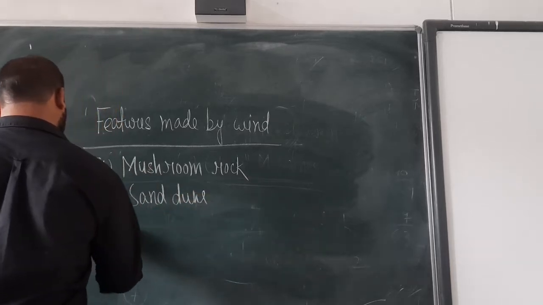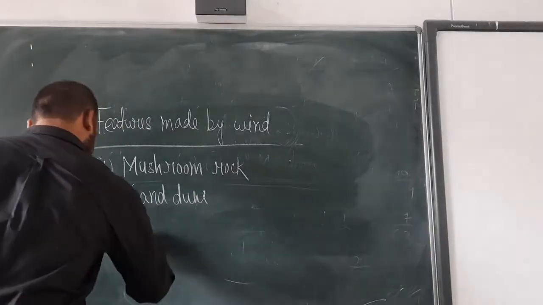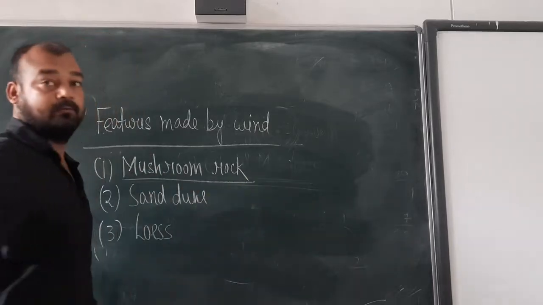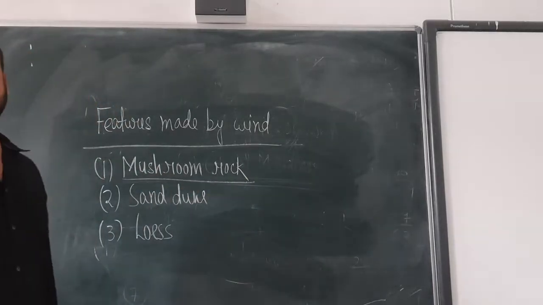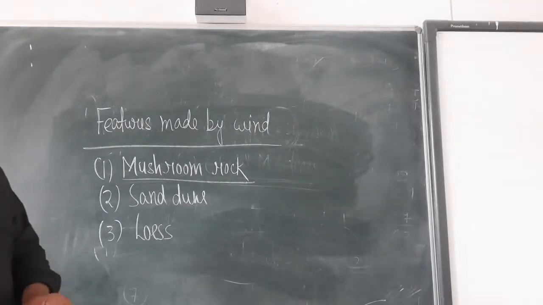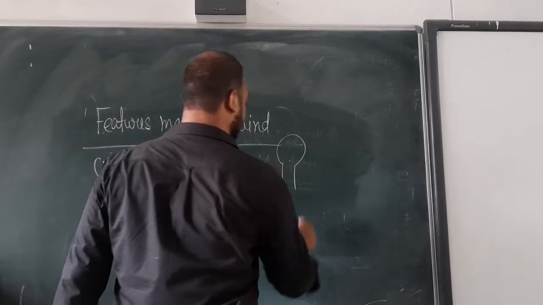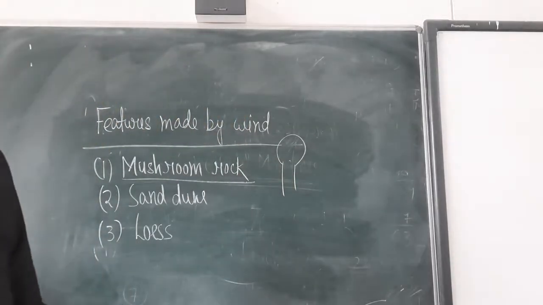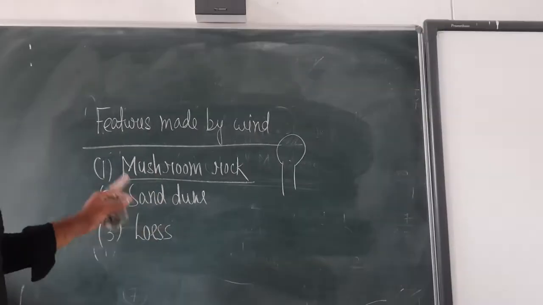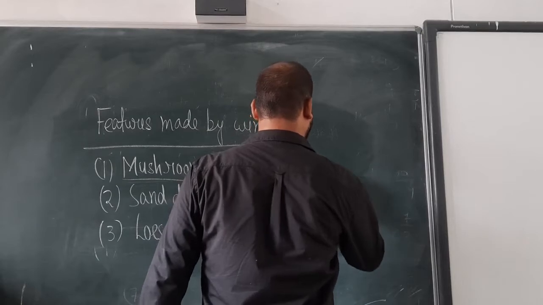One more is the loess. So first one, mushroom rock. In the photograph given in the book, you can see the structure of the rock which is similar to a mushroom. This structure of the rock is mostly created by the erosional work of the wind.